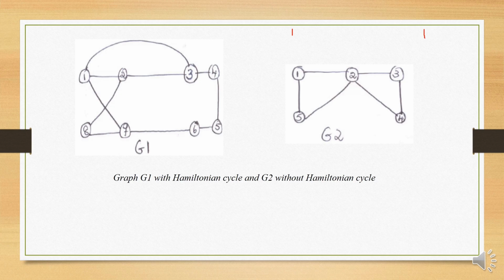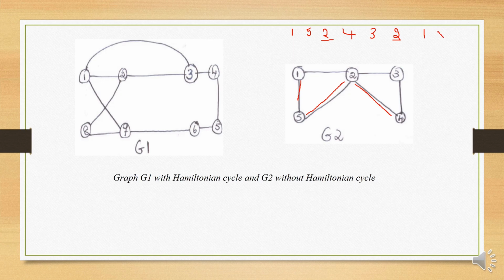So if I consider the next vertex as 5, then from 5 you can go to the vertex 2, from 2 you can go to the vertex 4, from the vertex 4 you can go to vertex 3, but from 3 again you need to go to the vertex 2 in order to reach the vertex 1, which means a condition has failed, that is the vertex 2 is repeated twice, and we do not want a vertex to be repeated.